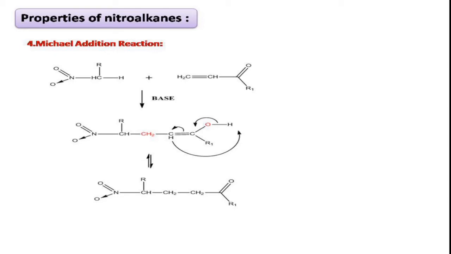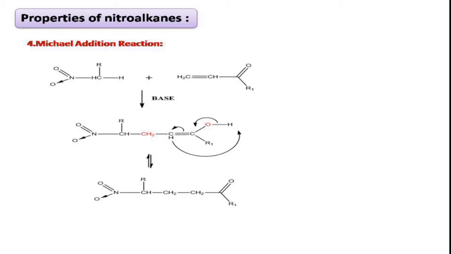Just now we have gone through the acidity of nitroalkanes. So here what happens in presence of base? The nitroalkane loses H plus ion to form carbon anion at the alpha position, which will be added to the activated olefin.